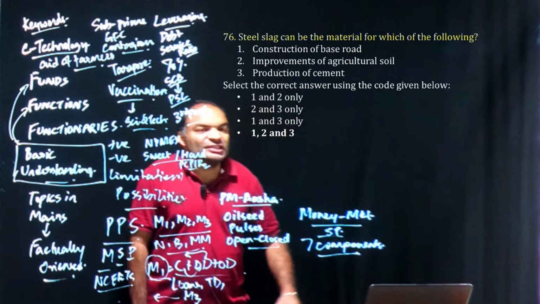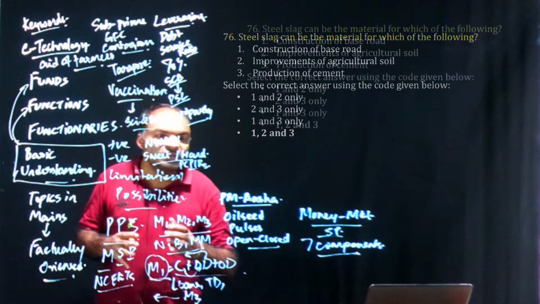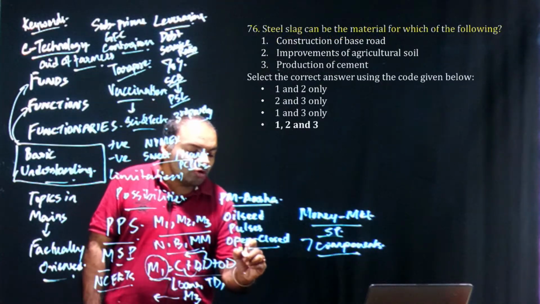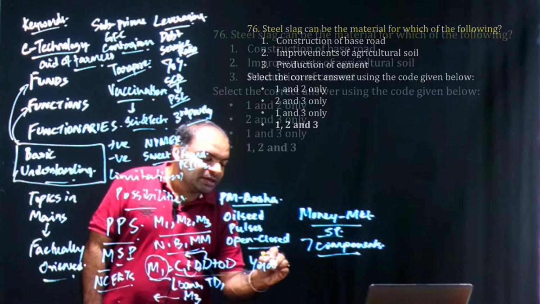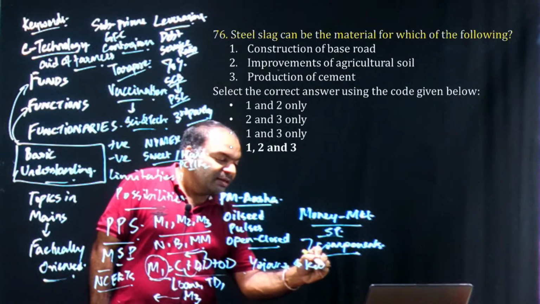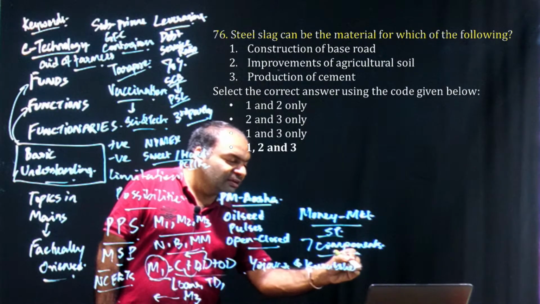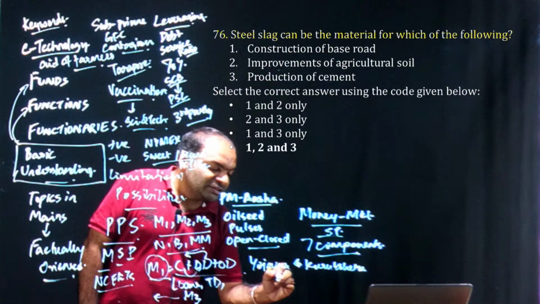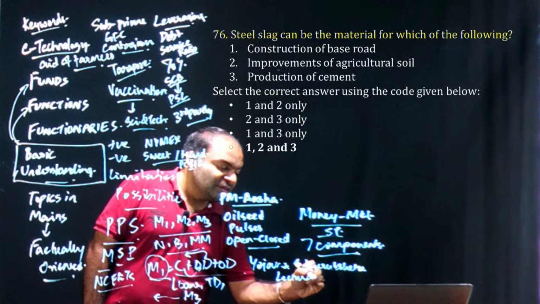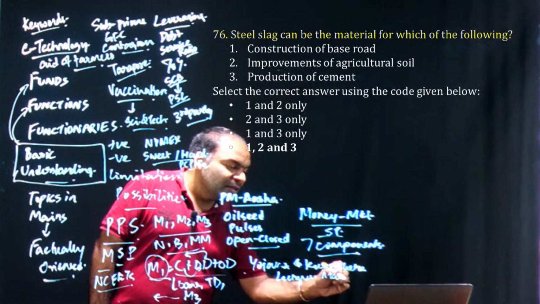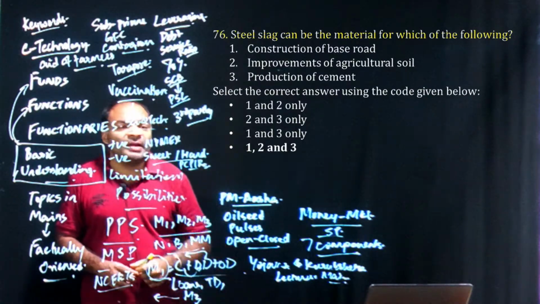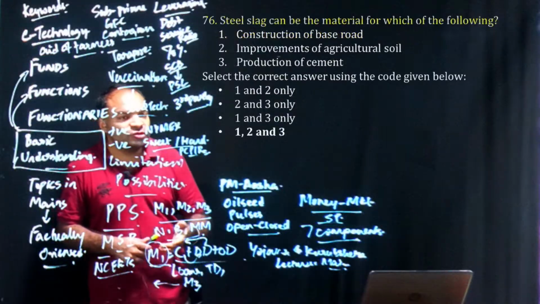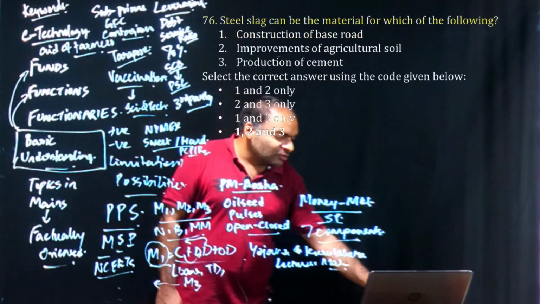Now, next one is steel slag and everything. We were able to comprehensively cover aspects of Yojana and Kurukshetra as part of our current affairs initiatives and also as part of our lecture series, which is main classroom. We were able to cover comprehensively the impact of geotextiles, agriculture soils, and also the aspect of steel slag.